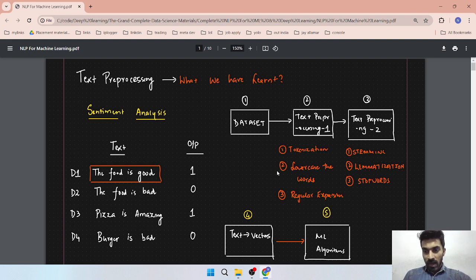Lemmatization is also a stemming-like process, where you get better accuracy compared to stemming. In stemming you get a root word, but in lemmatization we lemmatize the word, and it gives a more meaningful answer compared to stemming. So that's stemming and lemmatization.